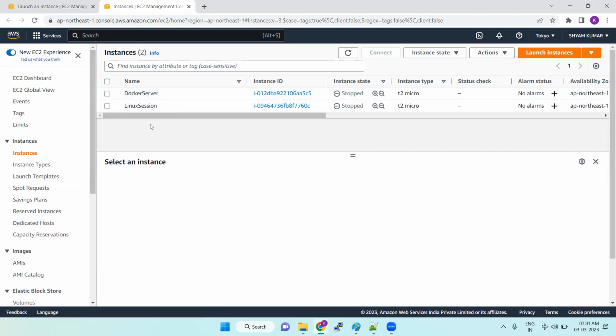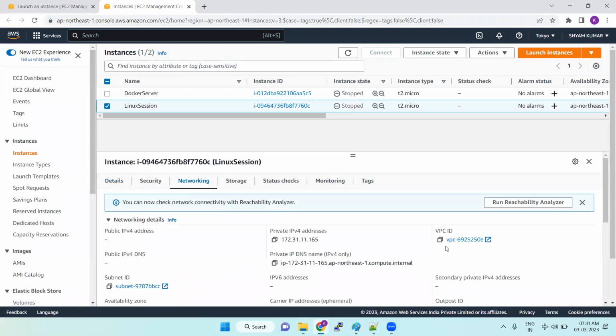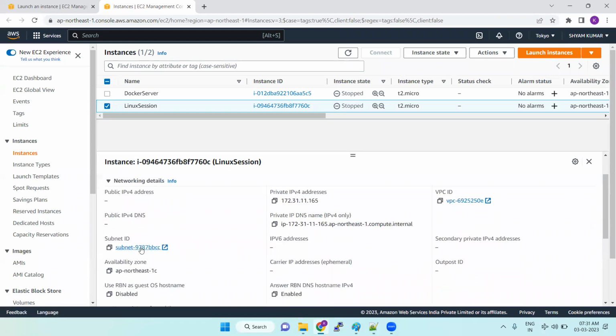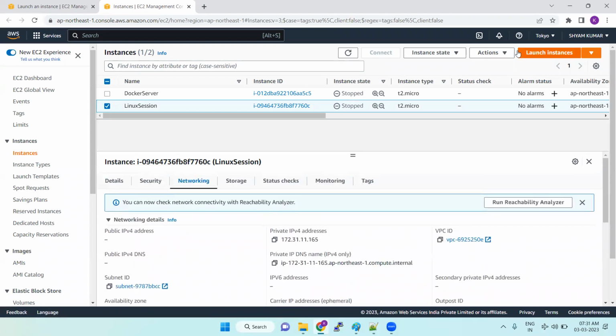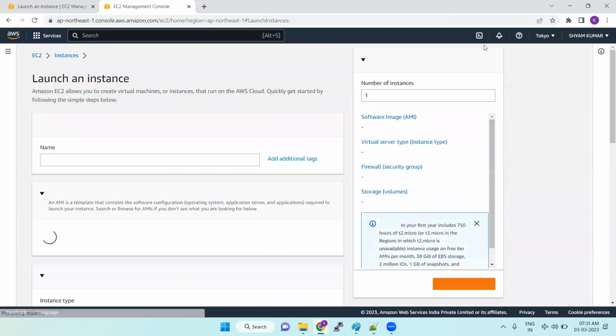Same thing if you go for the Linux session, so we can go to the storage, VPC, we have selected it, subnet, default one. Okay, so now we are going to launch one more server.